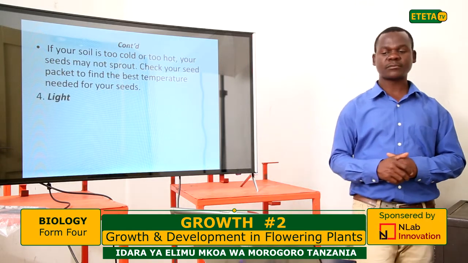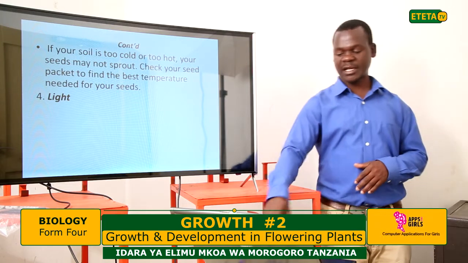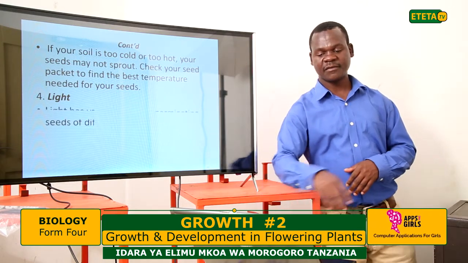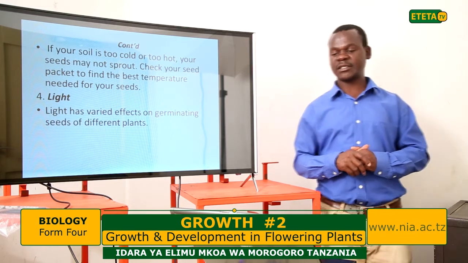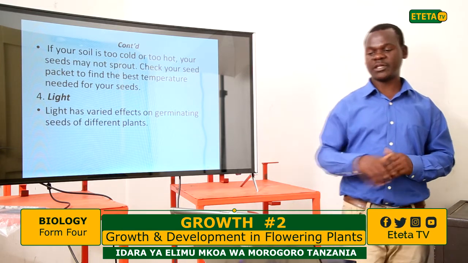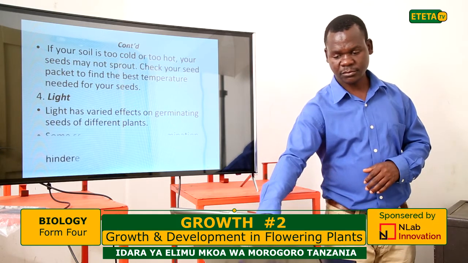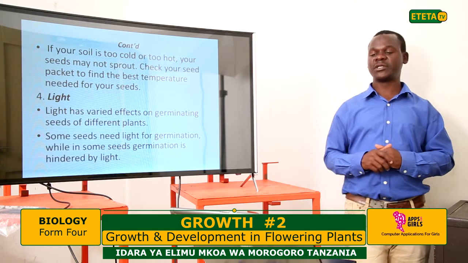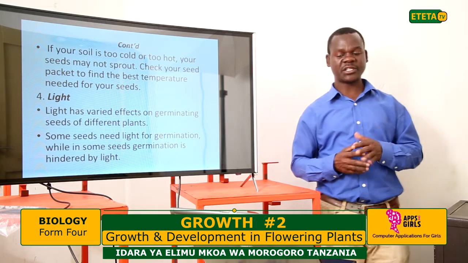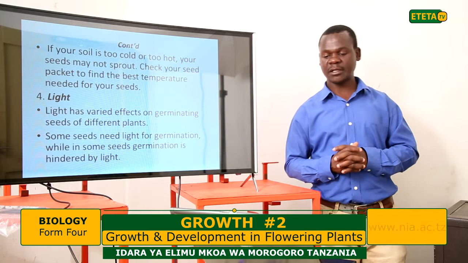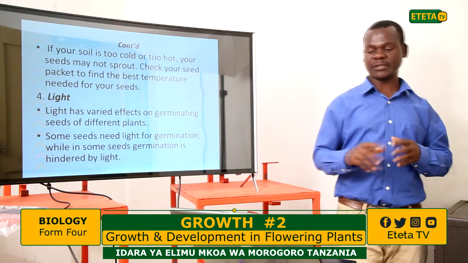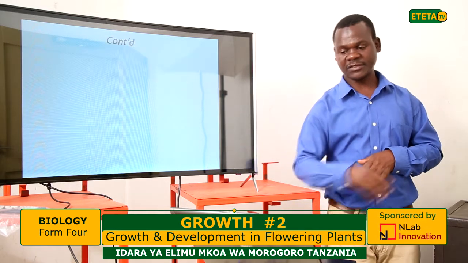Okay. Another condition is light. Light is also necessary for germination, as it affects the seeds of different plants. Some seeds need light for germination, while some don't need it. There are dark plants and light plants for that case.